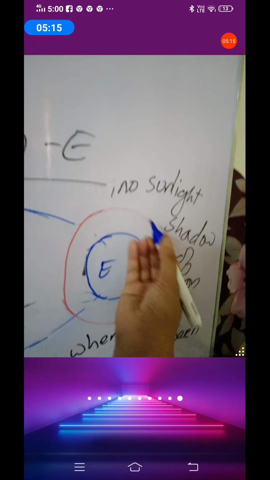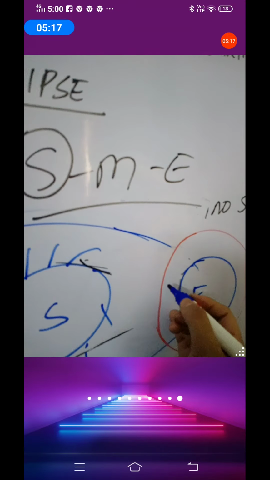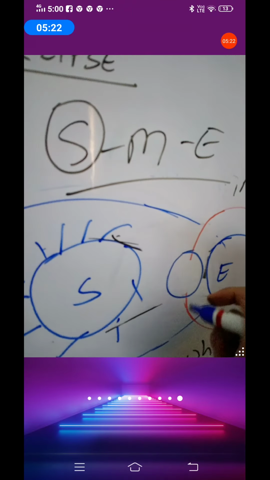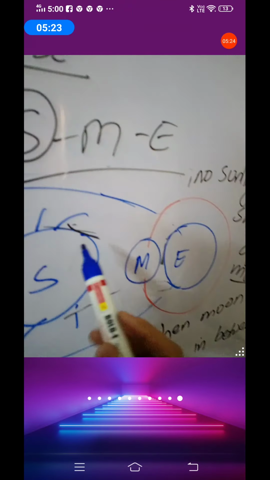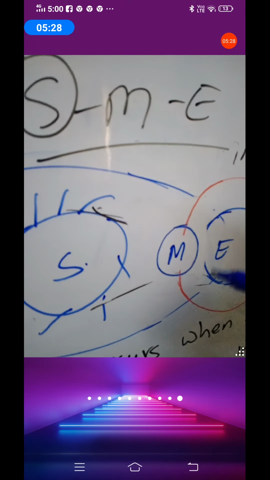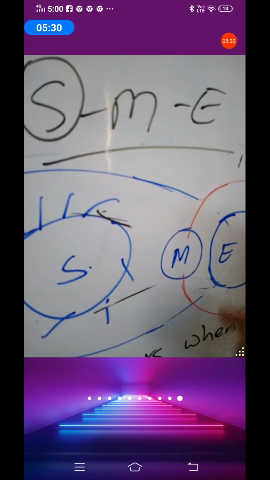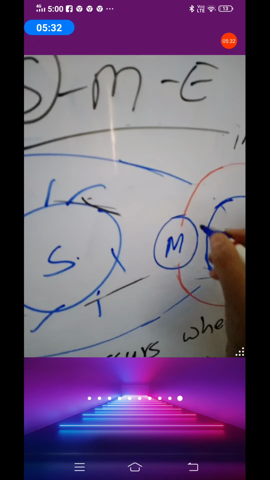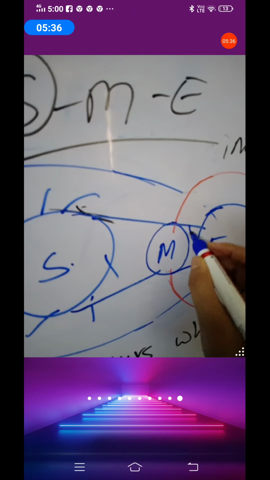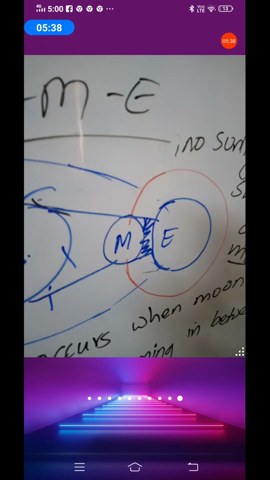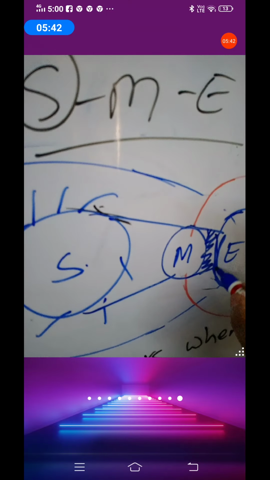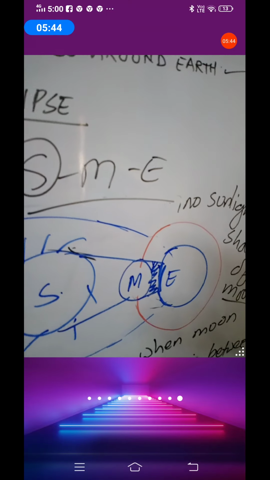But when the moon is rotating around the earth, and by chance the moon comes here in its rotation, then sunlight will fall on the moon, but it will not fall on the earth, isn't it? On this portion here, this portion will be dark. So on this portion of the earth, it will face solar eclipse.